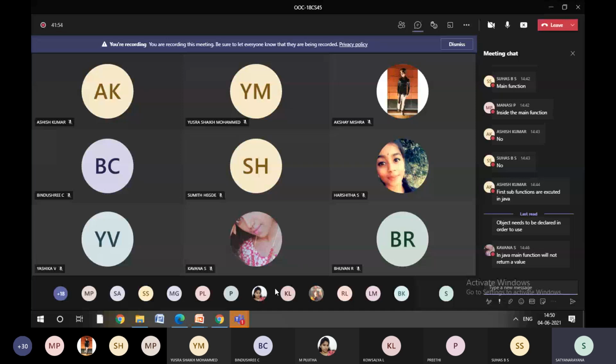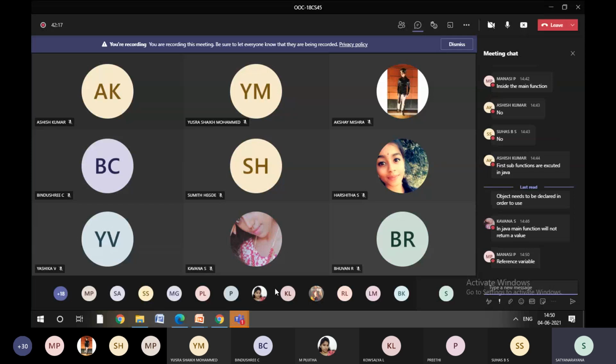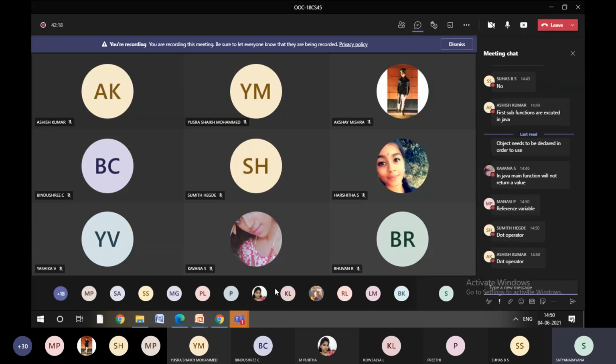How are we going to access the class members using an object? You already know, you tried this. Which operator do we use to access the class members using an object? I want an interactive session, not one-sided teaching. Very good. We use the dot operator, as Sumita and Ashish said.